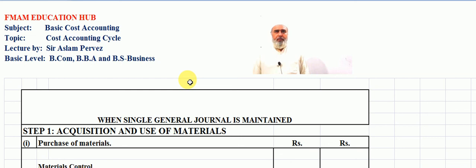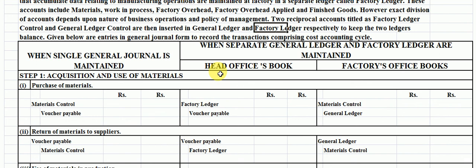The other system, when separate general ledger and factory ledger are maintained, for this proforma I will make another video.